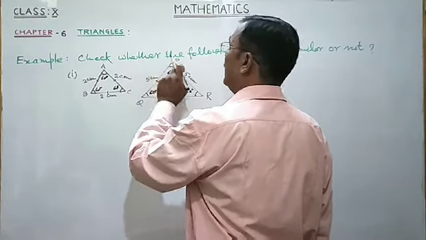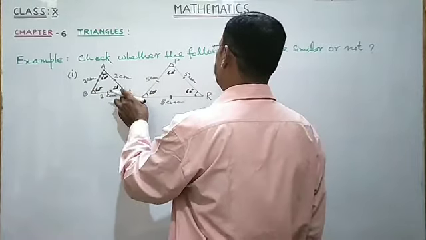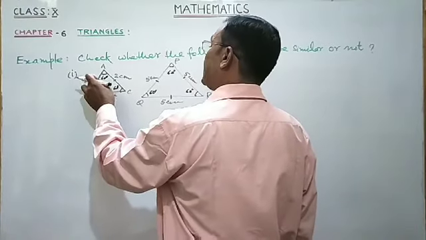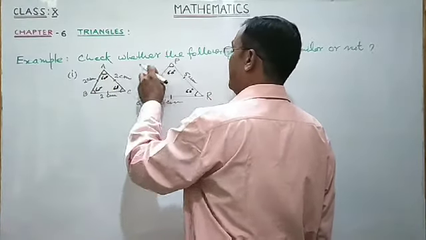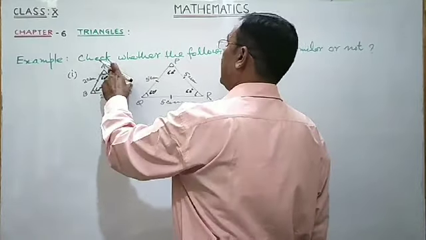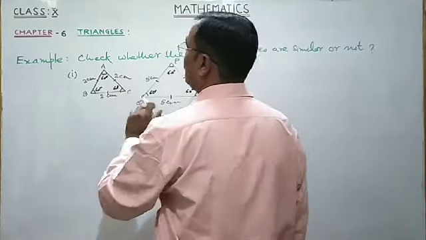Angle A equal to angle P, angle B equal to angle Q, angle C equal to angle R, and corresponding sides AB by PQ, BC by QR, and AC by PR are also equal.